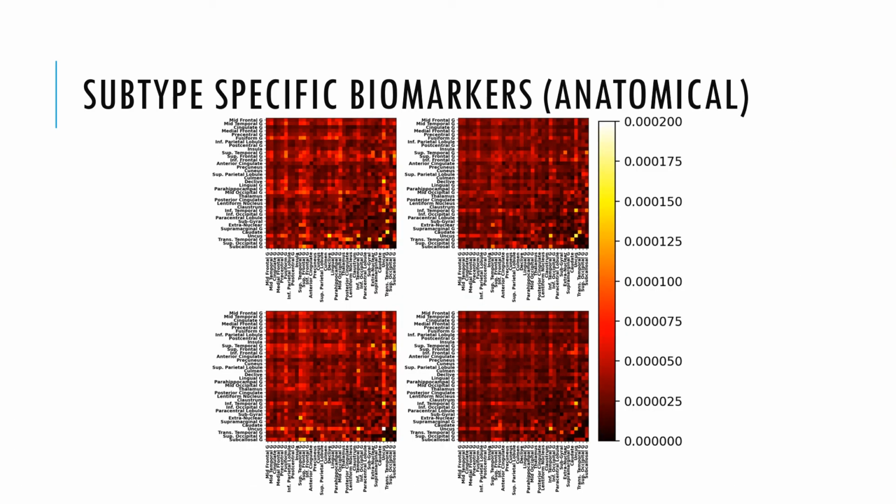The importance of anatomical regions were obtained for each of the subtypes and are plotted on the heat map, where brighter regions imply greater importance. The score for an anatomical region can be obtained by taking the average of all the importance scores of functional connections incident on the region. We can see that the patterns differ between the subtypes.